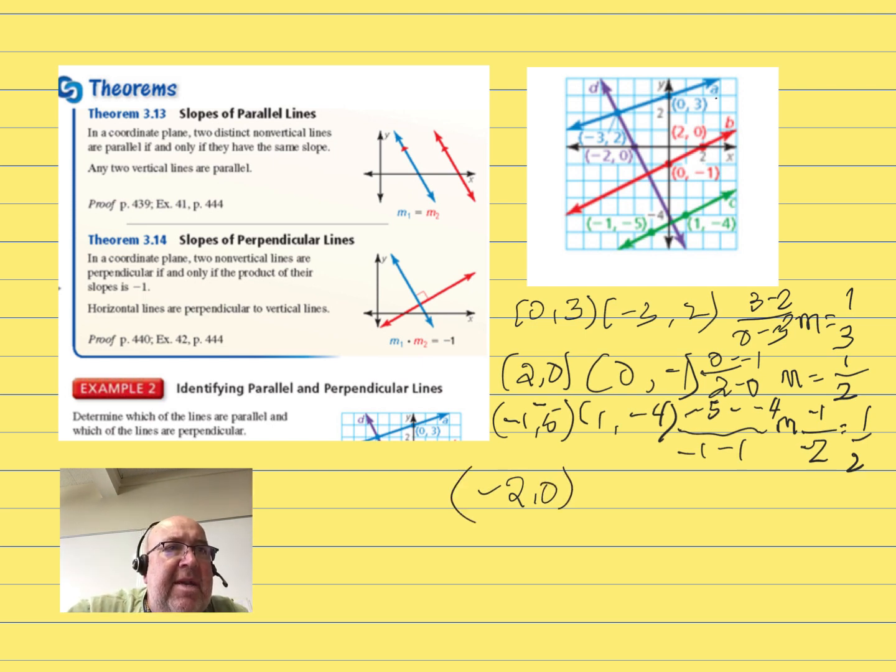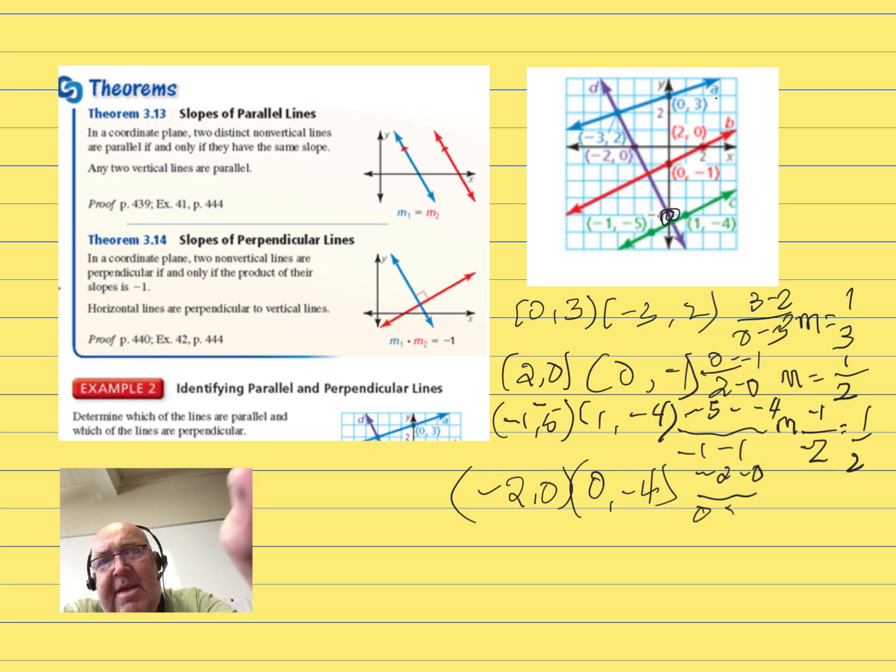The other point is 0, -4. Right here where it crosses right there. Alright, so we're going to go ahead and write this out. -2 minus 0 over 0 minus, again,